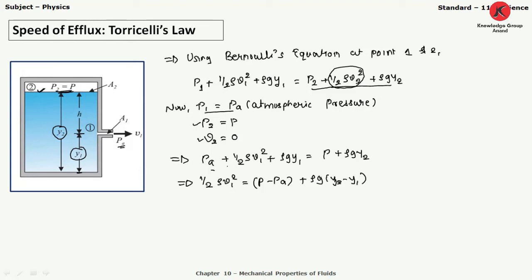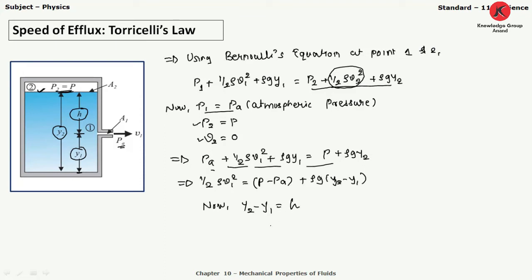I have just simplified this equation, so I have this equation finally. Now what is Y2 minus Y1? Y2 minus Y1 is equal to height h.